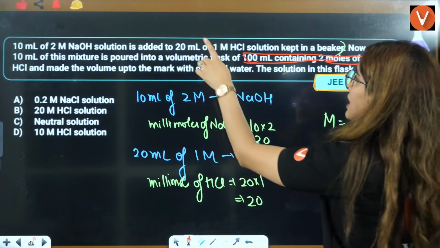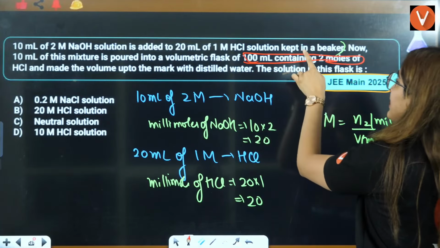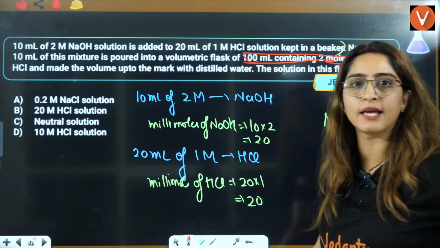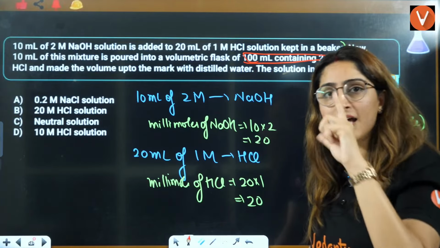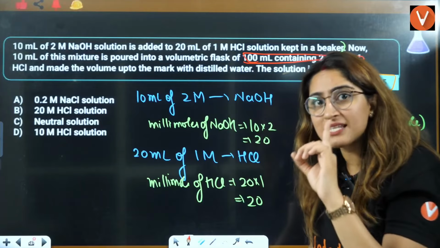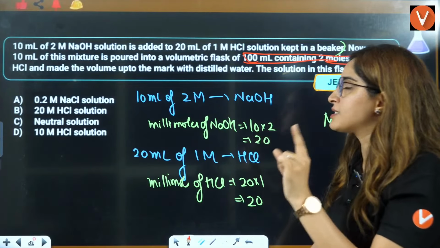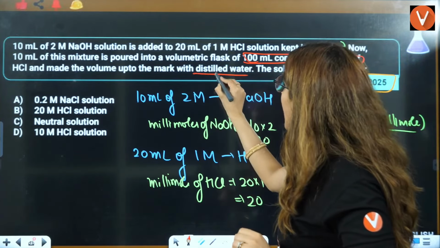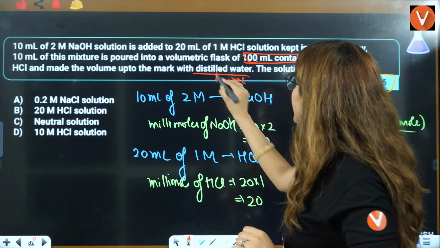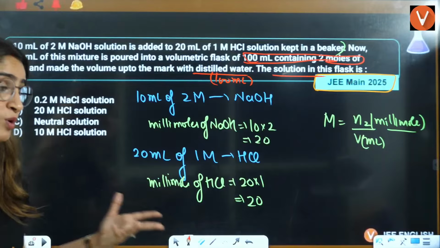The HCl is only 2 moles, and you make the volume up to 100 milliliter.